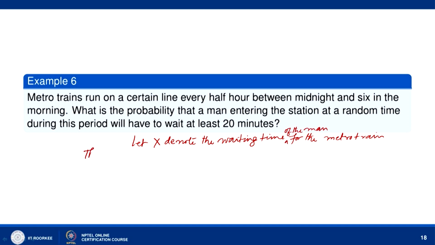Then the probability that he has to wait at least 20 minutes: x varies between 20 less than or equal to x less than or equal to 30, because every half hour there is a train. So, integral from 20 to 30 of f x x dx. Now, f x x is equal to 1 over b minus a.